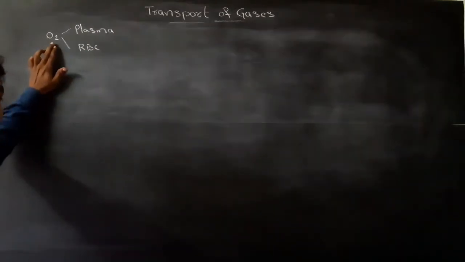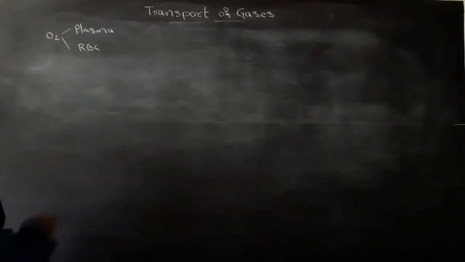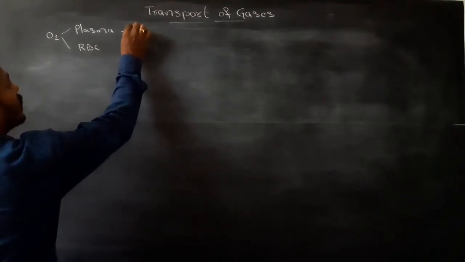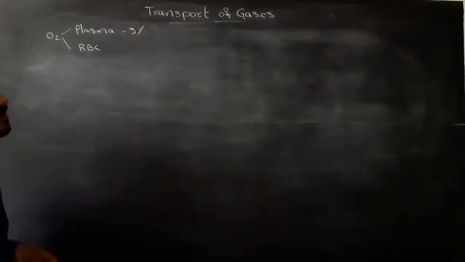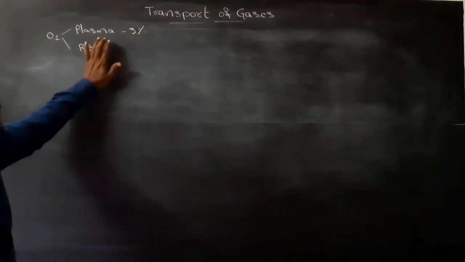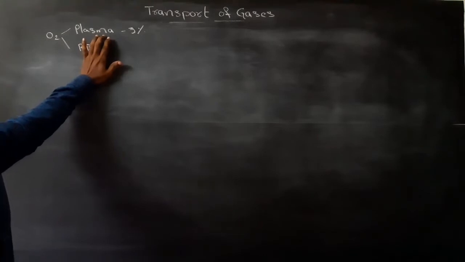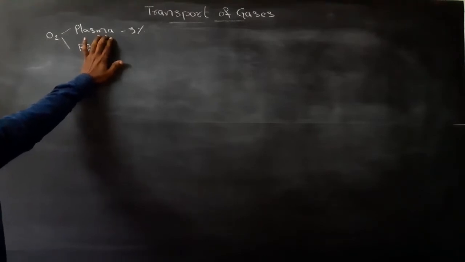Oxygen is not easily dissolved in water, so only 3% of oxygen is transported in dissolved condition in plasma.